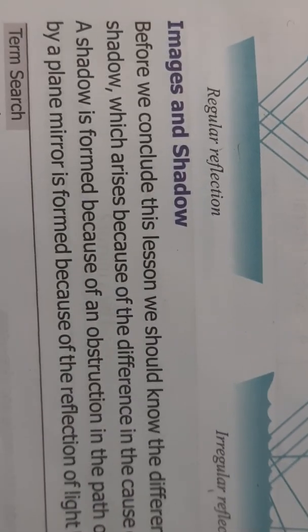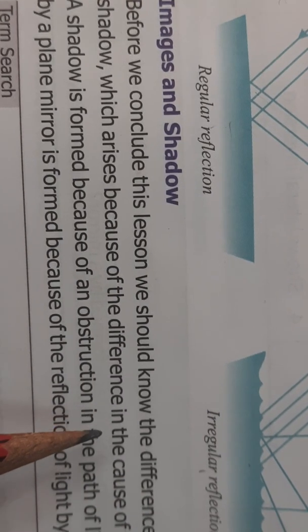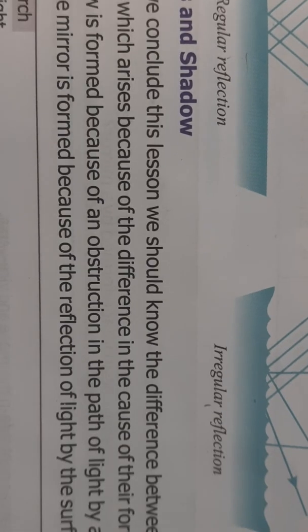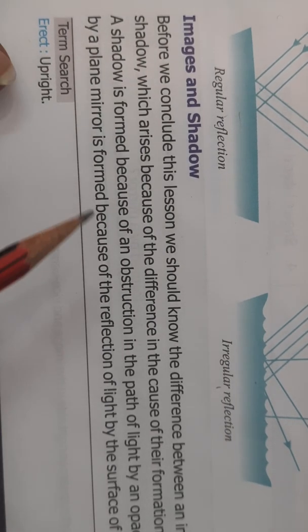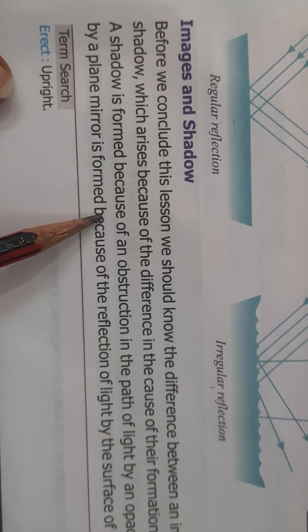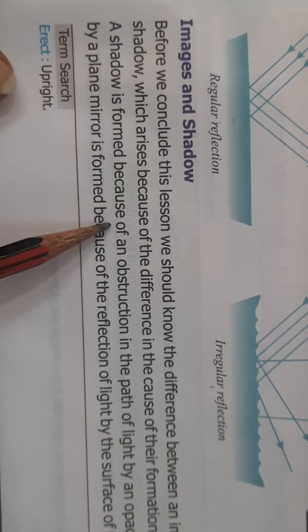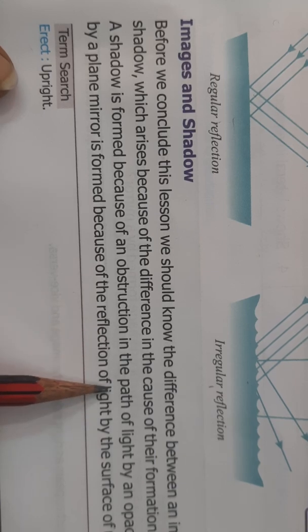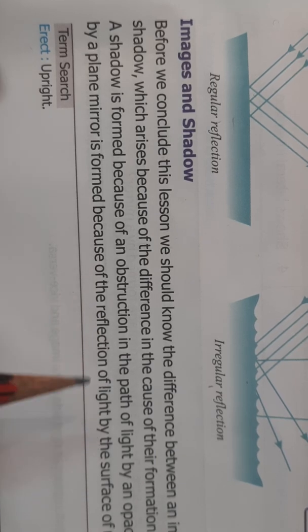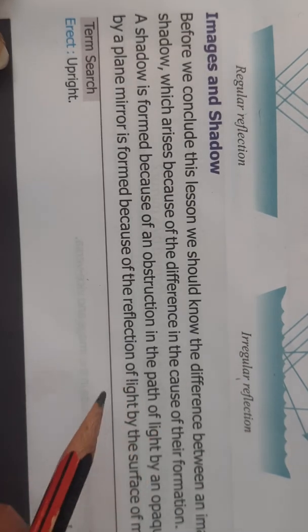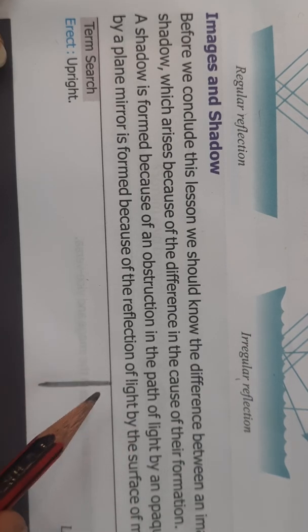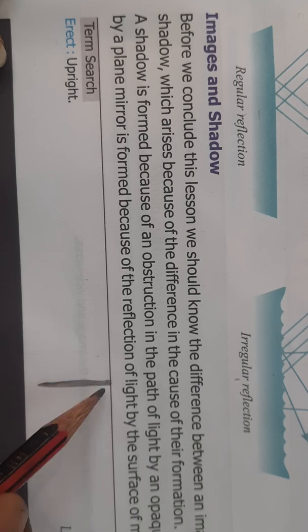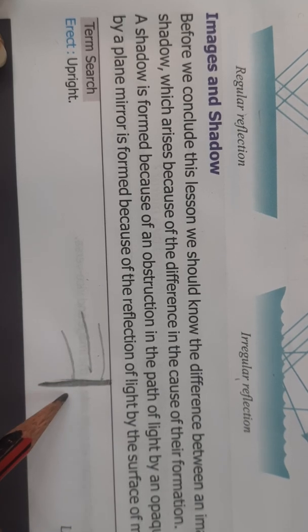Now before we conclude this lesson, children, you should all know what is the difference between an image formed by a mirror and a shadow. And what is the difference between these both? A shadow is formed because of an obstruction in the path of light by an opaque object. That means whenever light rays come and hit any opaque surface, what will happen? Because light rays cannot pass through an opaque surface, this object will cast a shadow. Its shadow will fall here below.